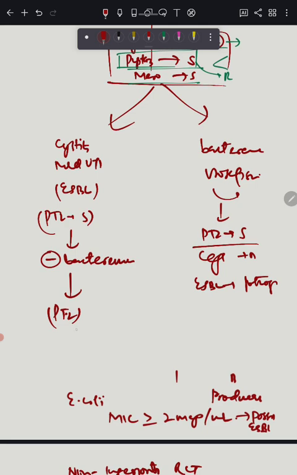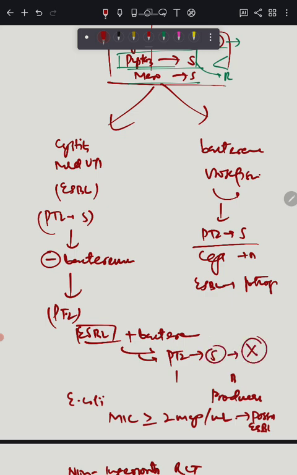In a patient with ESBL as the bug plus bacteremia, if ceftriaxone is resistant and PTZ is sensitive, don't use PTZ. Caution is to be exercised here. Use Meropenem instead.